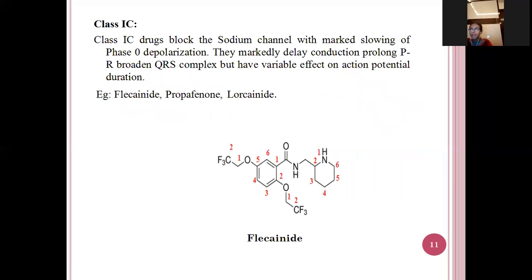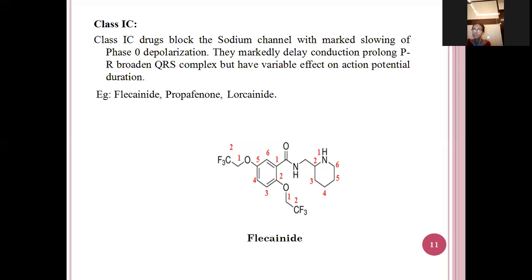Next, class 1C. It will block the sodium channel with marked slowing of the phase 0 depolarization, and they delay the conduction, prolong the PR and QRS complex, but have a variable effect on the action potential duration.